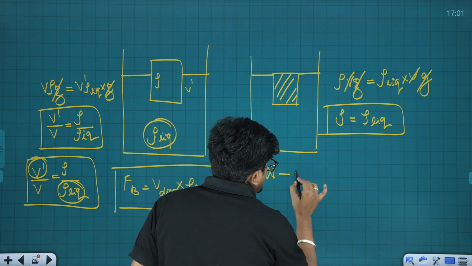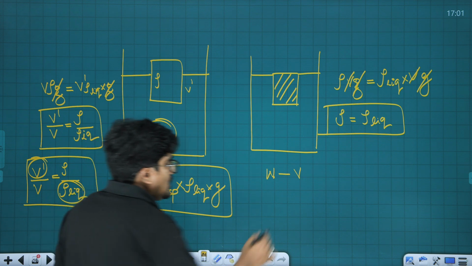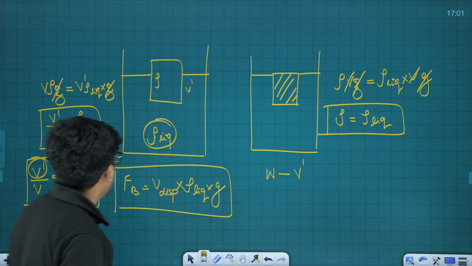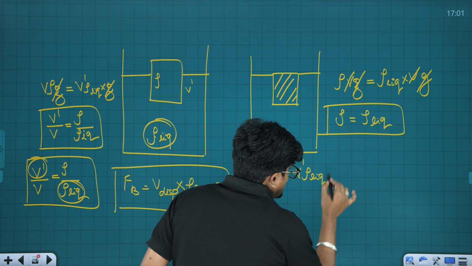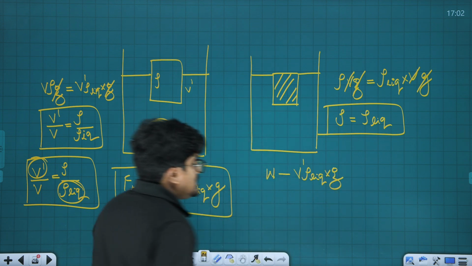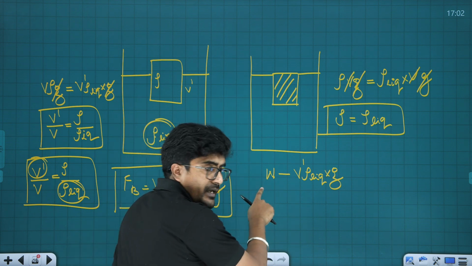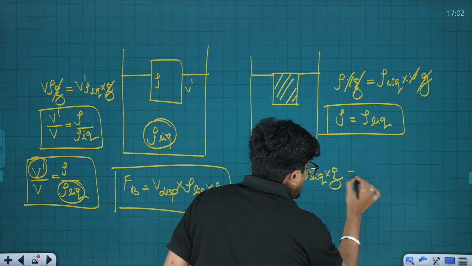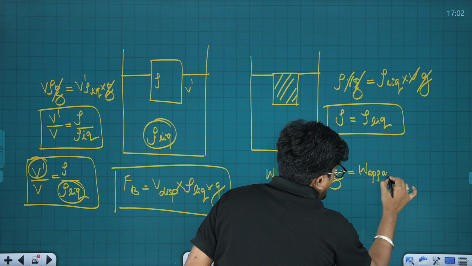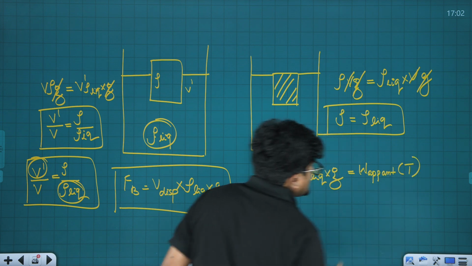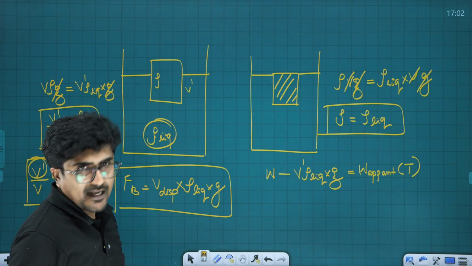It is the volume of the liquid displaced, that is V dash, times rho of the liquid, the density, and g, the acceleration due to gravity. So here this is the actual weight, here this is the weight loss, and here this is the apparent weight, and as per this relation it is marked as capital T. So I am considering the same thing here as well.